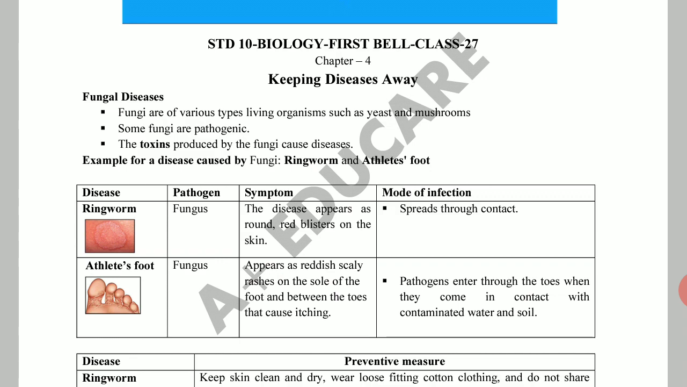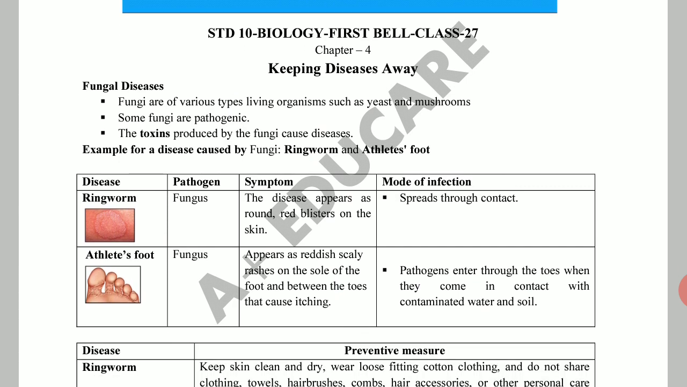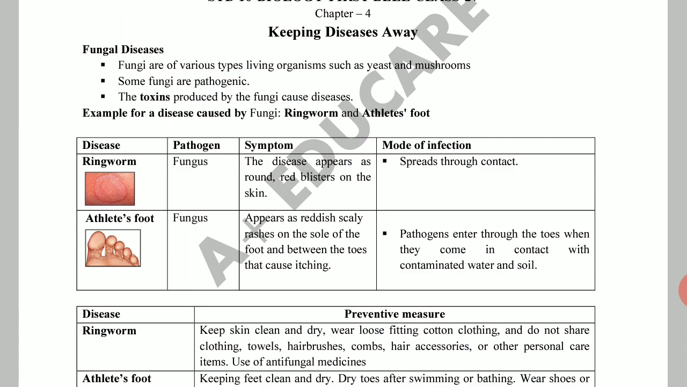There are fungus which are non-pathogenic also. Some are pathogenic. Let us see which are the pathogenic fungus in our textbook. One is the disease named ringworm and another is athlete's foot. These are the two diseases we want to learn related with fungus.